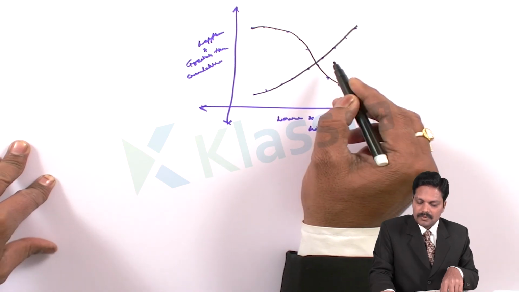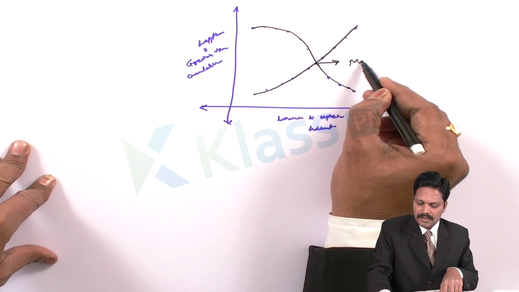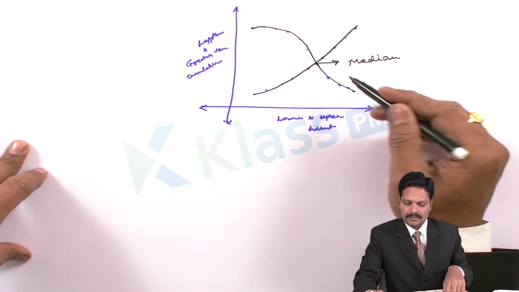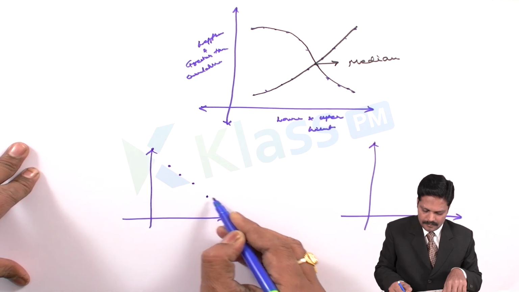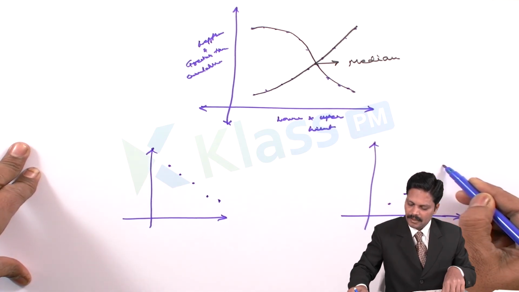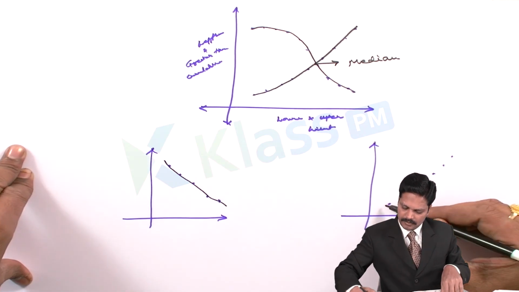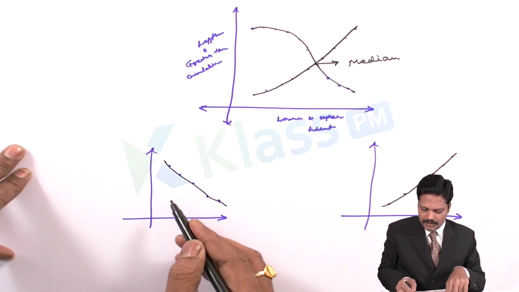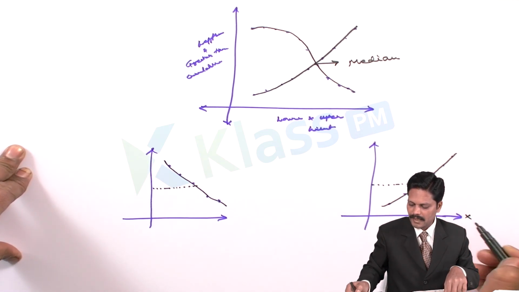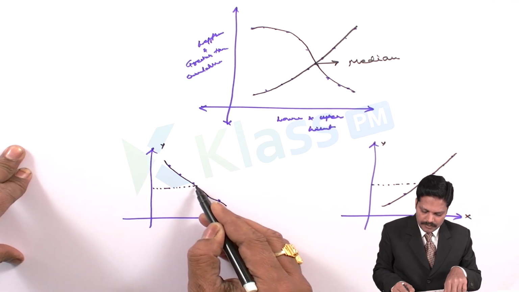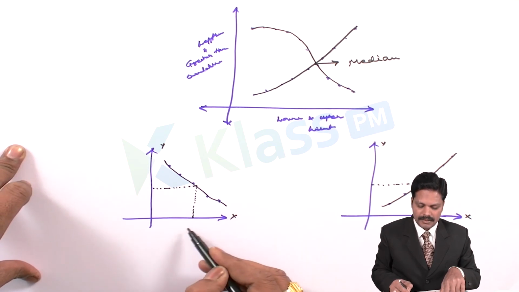Then these two OGIVEs intersect at a point. This point is the median of the OGIVEs, you can say. In the different variations we have, how can we calculate the median? I will show you here. We draw the less than cumulative and greater than cumulative curves. We should take a line parallel to the x-axis, and draw a perpendicular line from the intersection point to the x-axis.